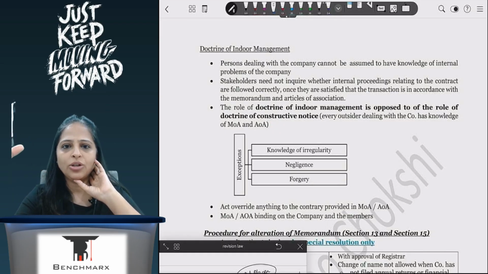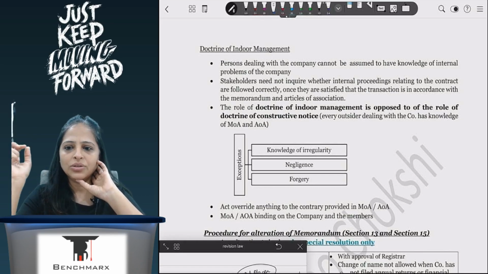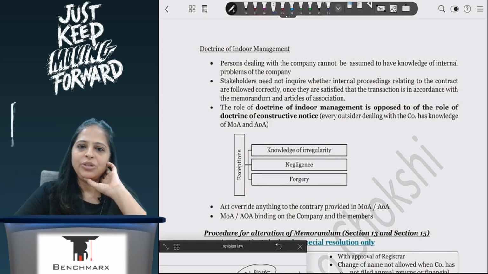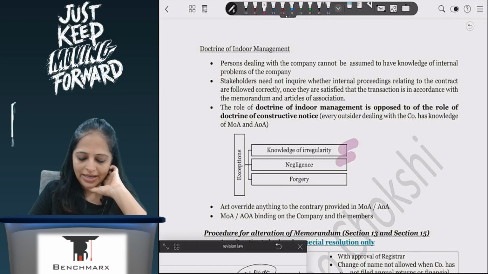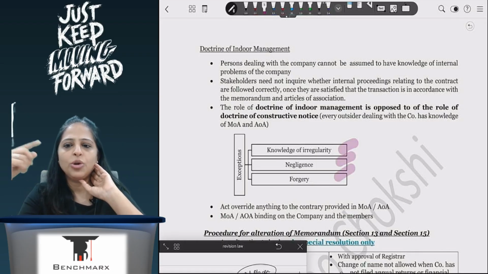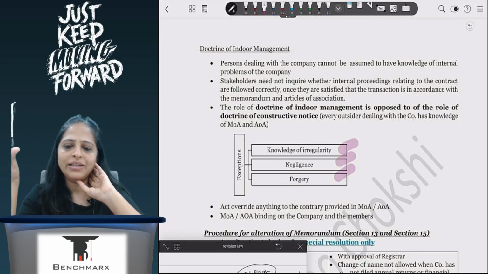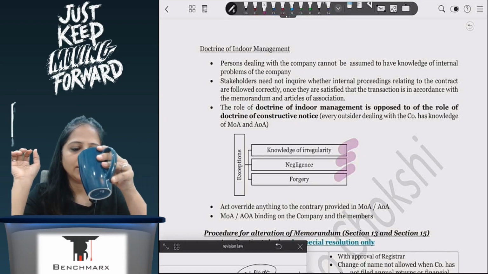When will this doctrine not be applicable? It's also known as the Turquand rule because it was announced in the Turquand case. It will not be applicable when you have suspicion of irregularity, or you have knowledge of irregularity, or in case of forgery. We discussed yesterday also that forgery is something which does not validate anything. So if there is forgery, then you don't get any protection under any act.